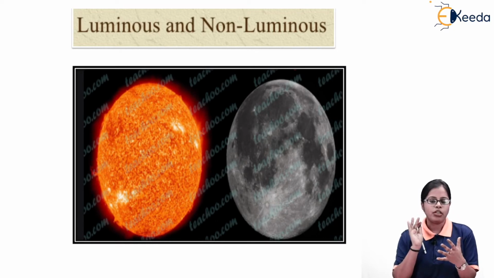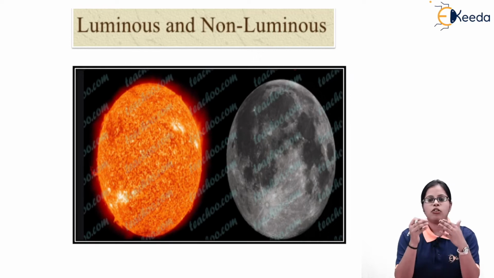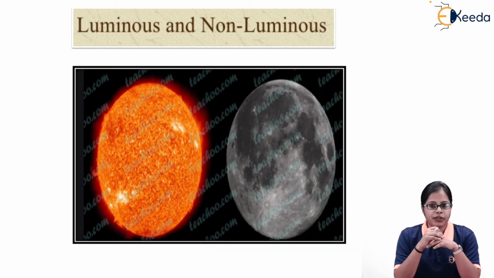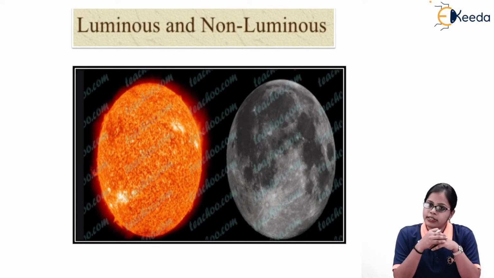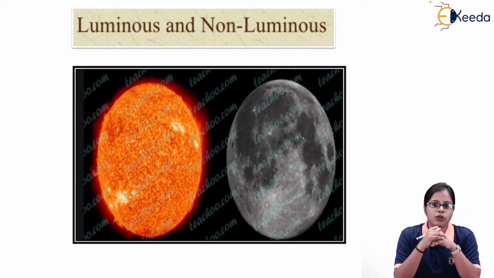So the light which we see for the moon is not of the moon, it is due to the sun. Objects which don't have their own light are considered non-luminous objects. So either we can have a luminous object or a non-luminous object.